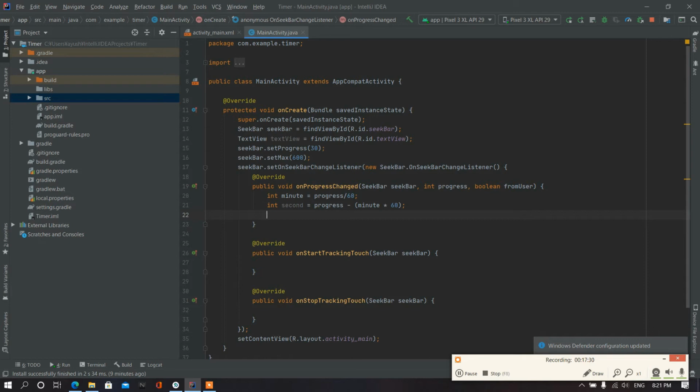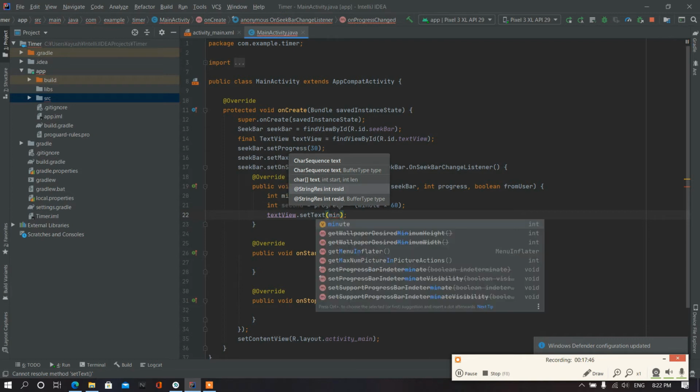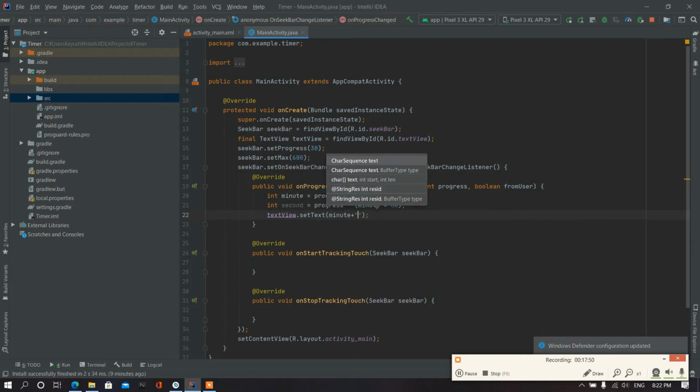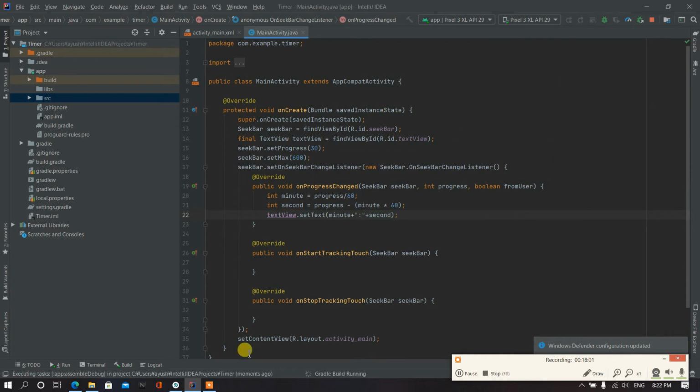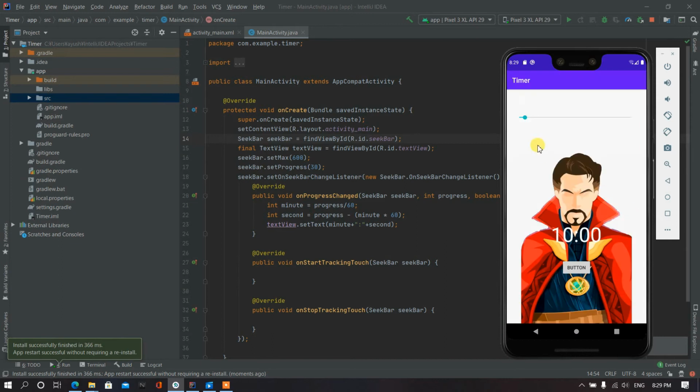And when the progress is changed, we want to update our text view. So we want to set the text as first minute, then the divider, and then the second. Okay, now let's check if it's working. Let's see. Yeah, you can see that if I drag the seek bar, the text of the text view changes, so it's working fine.